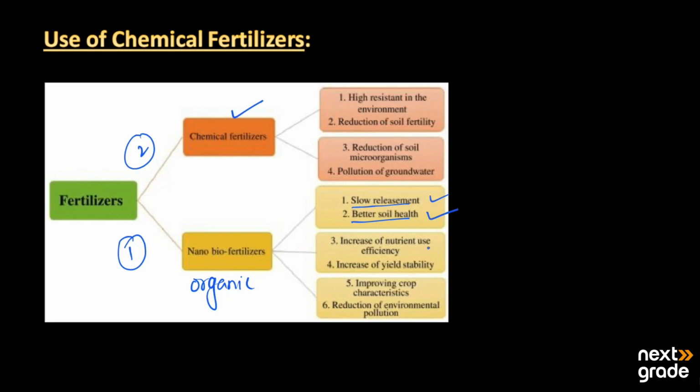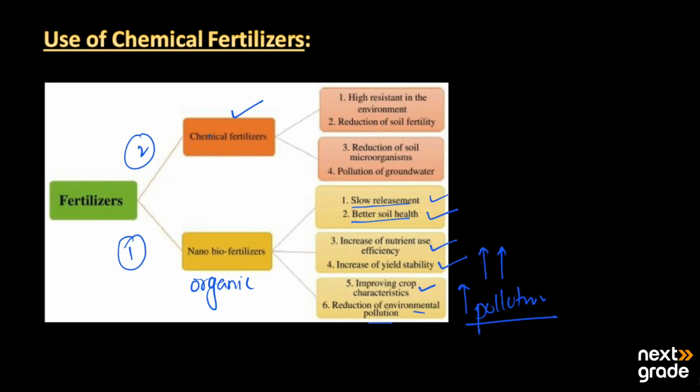They increase nutrient use efficiency. They increase yield stability, or they increase the yield and growth. They improve crop characteristics by increasing its development, and they are also helpful in reducing environmental pollution. It is almost called a pollution-free process because there are no artificial sprays on the plants or crops.